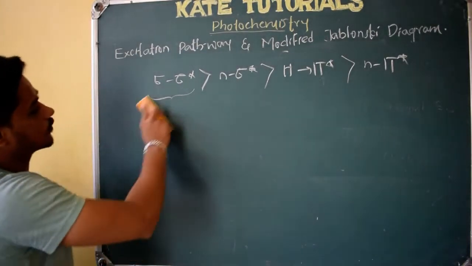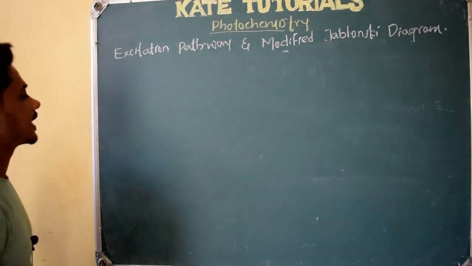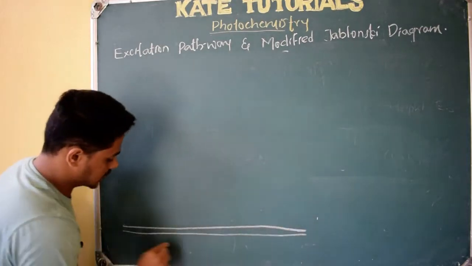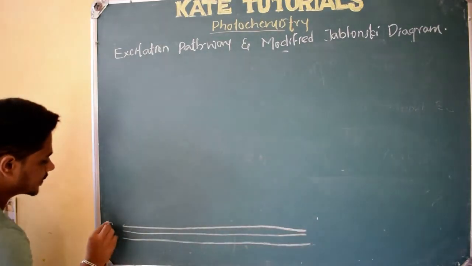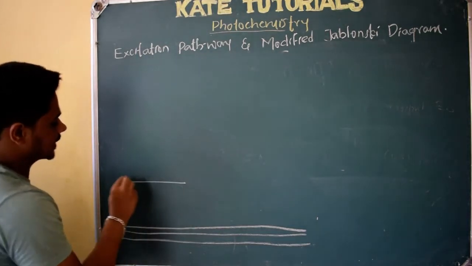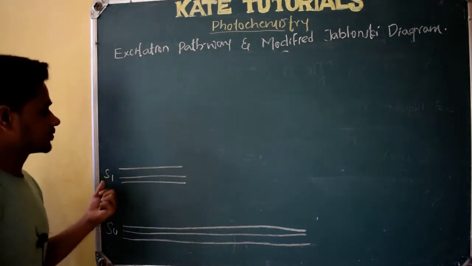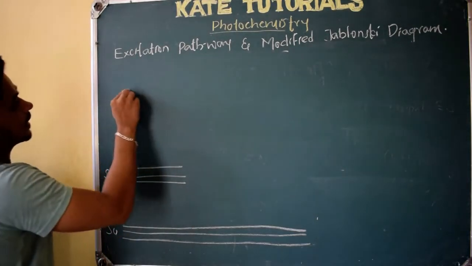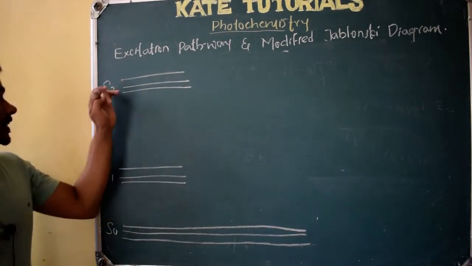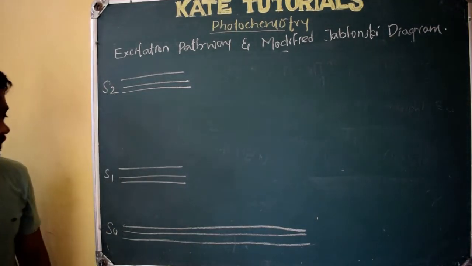After knowing this, let us discuss this Jablonski diagram. So what is this Jablonski diagram? This is my ground state, so let me write S0, ground state. Corresponding with higher energy, I have an excited state, which I call S1, the singlet excited state. Then I have one more excited state, which I call S2. It is also singlet, but its energy is more than that of S1.